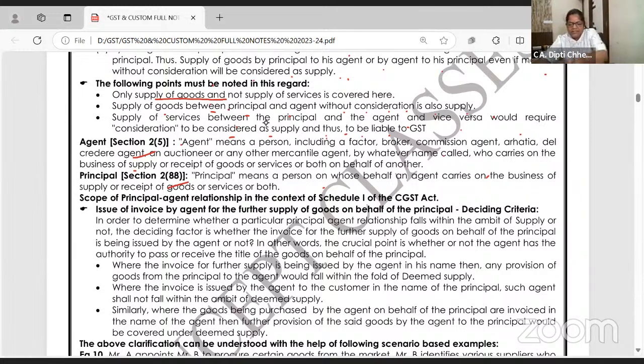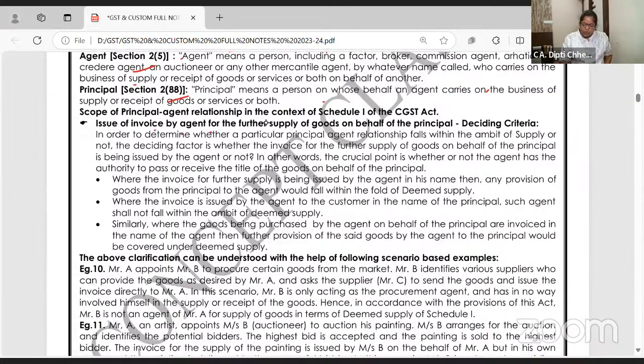See what is the deciding criteria. The way I have given, it's very easy. The issue of invoice by agent for the further supply of the goods is important. In order to determine whether a particular principal-agent relationship falls within supply or not, deciding factor is whether the invoice for supply of the goods on behalf of principal is issued by agent or not.